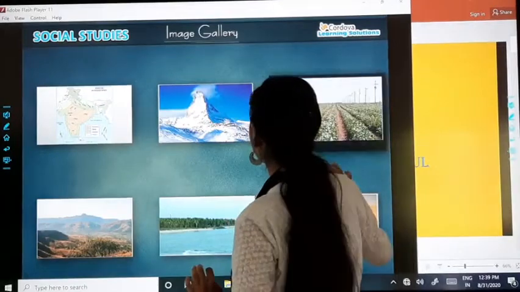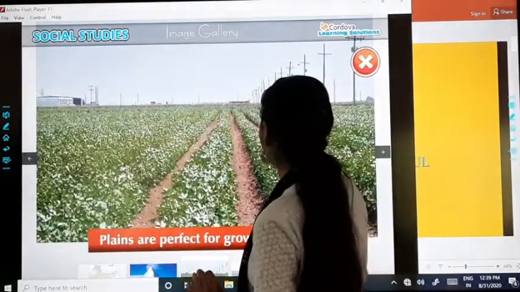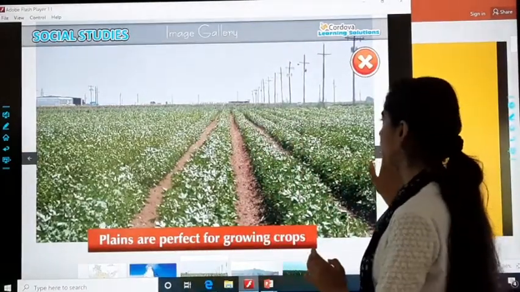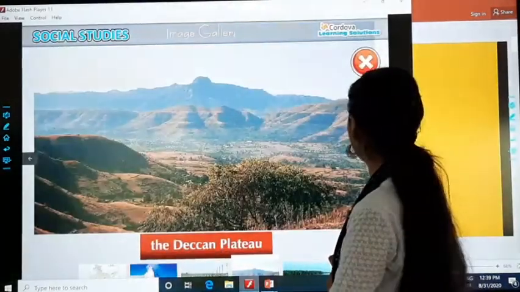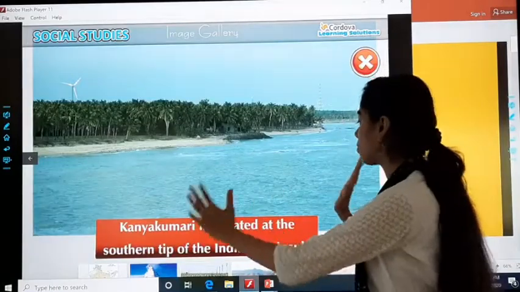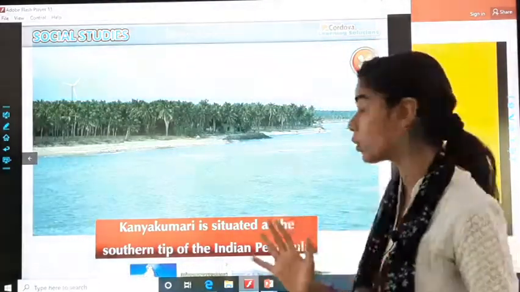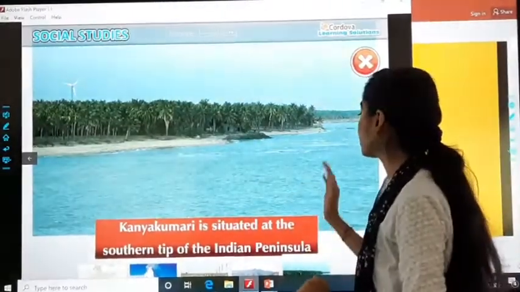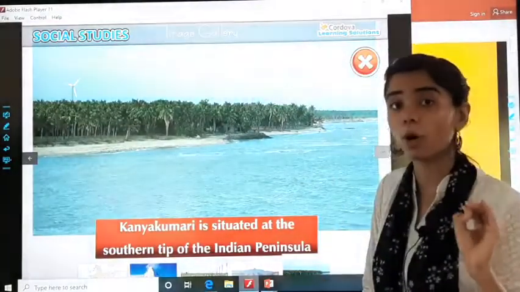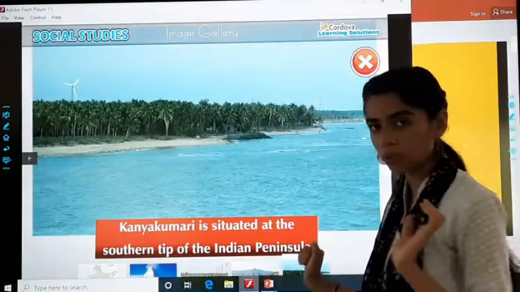Okay, wait. See, these are plains and this is how the crops are grown over here. Kanyakumari. Now, this is a beautiful place. You might have heard, it is situated at the southern tip of the Indian Peninsula.